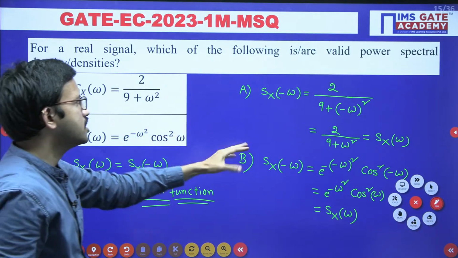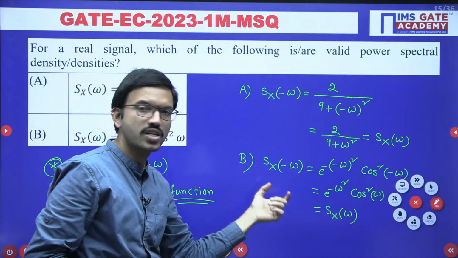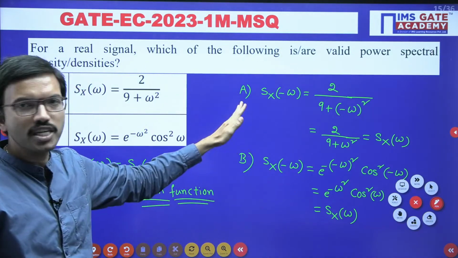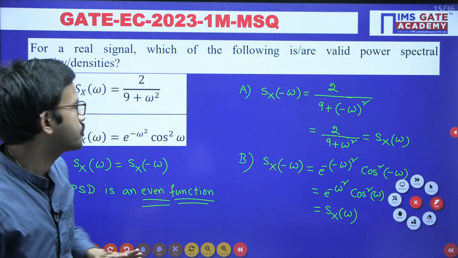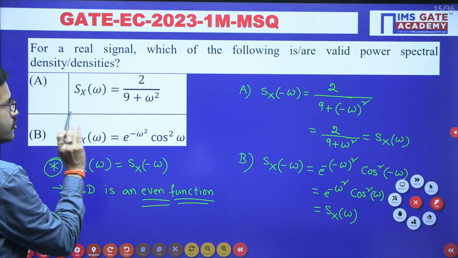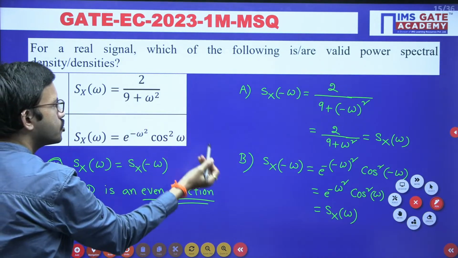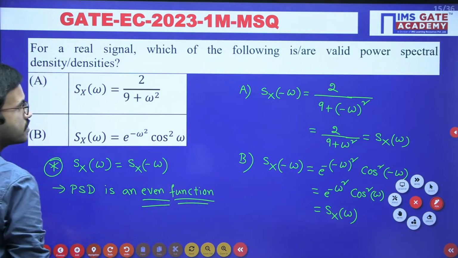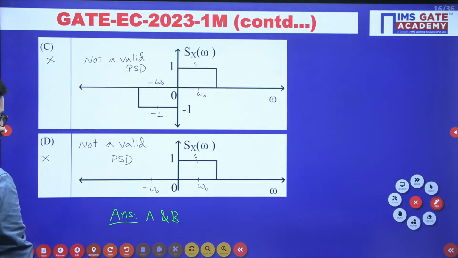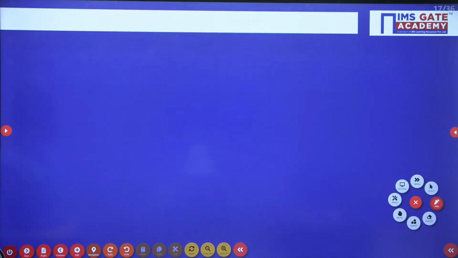If, for example, you have chosen only option A and you haven't chosen option B, you won't get any partial marking, and you won't get any negative marking either. Okay, so to get the marks for this question you have to choose both option A and option B.